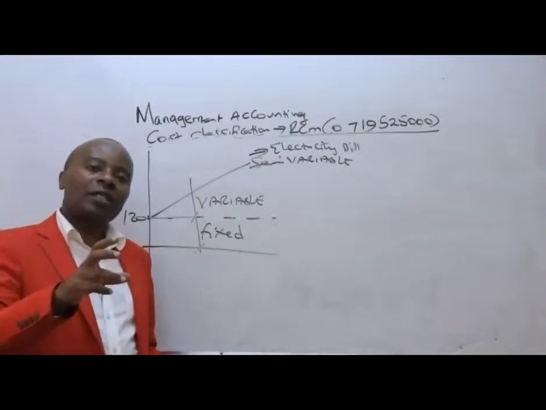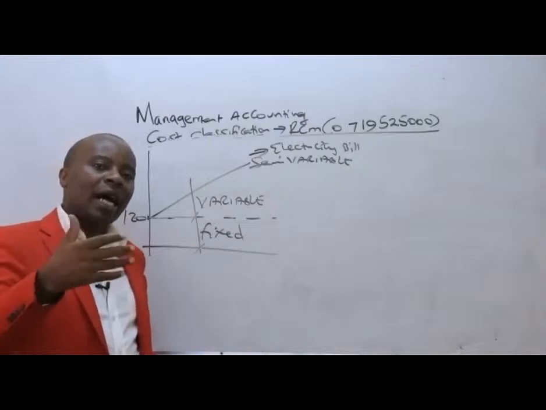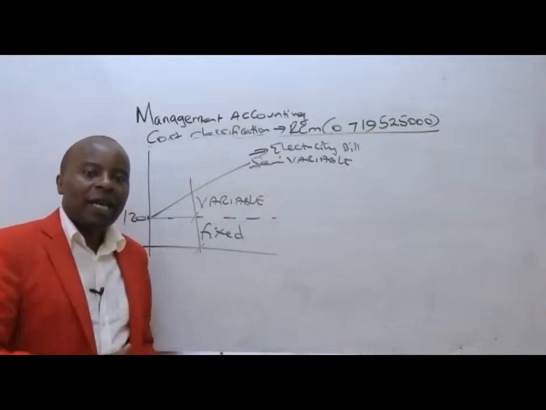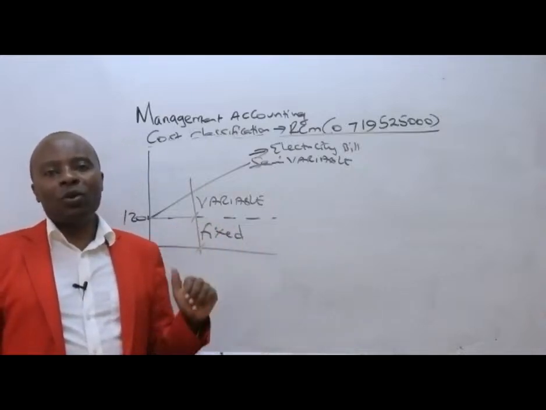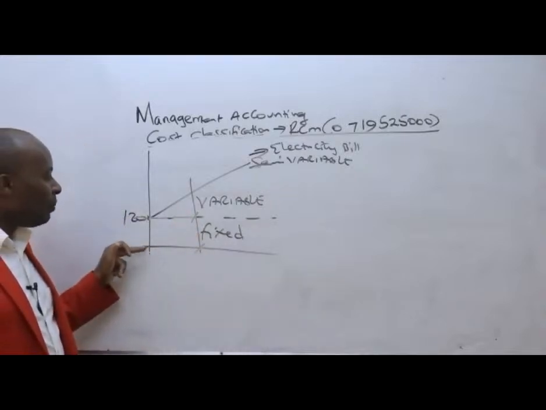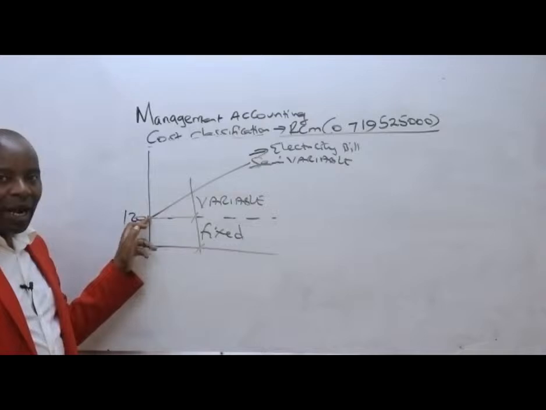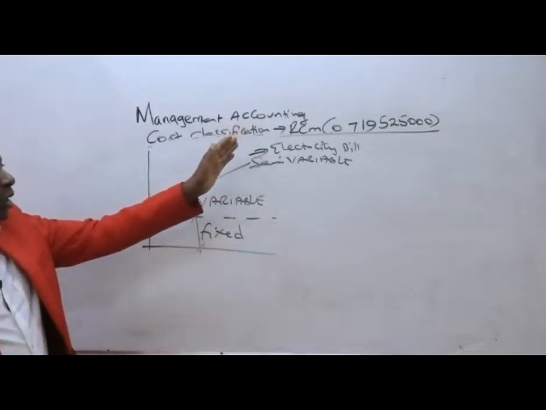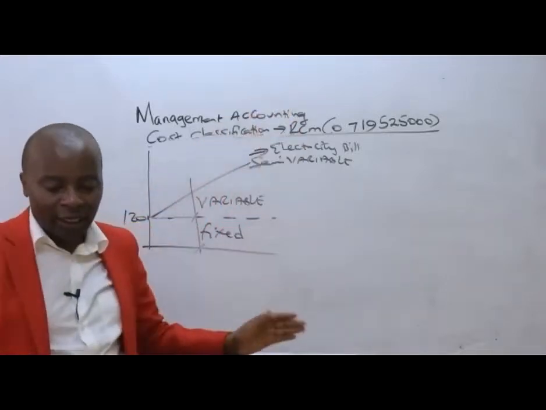Most importantly is for us to appreciate the fact that semi means half, partly fixed and partly variable. And of course, the fact that under semi-variable cost, our cost will never begin from zero. Our cost will begin from some higher point up there and then move up like that. That's semi-variable.